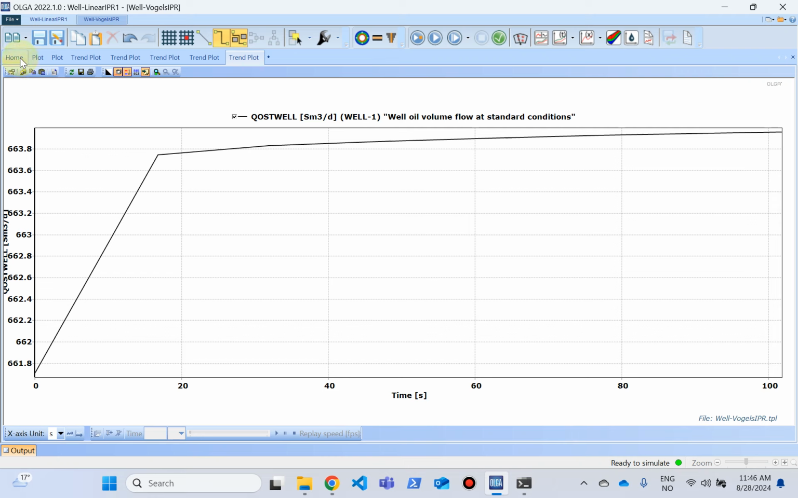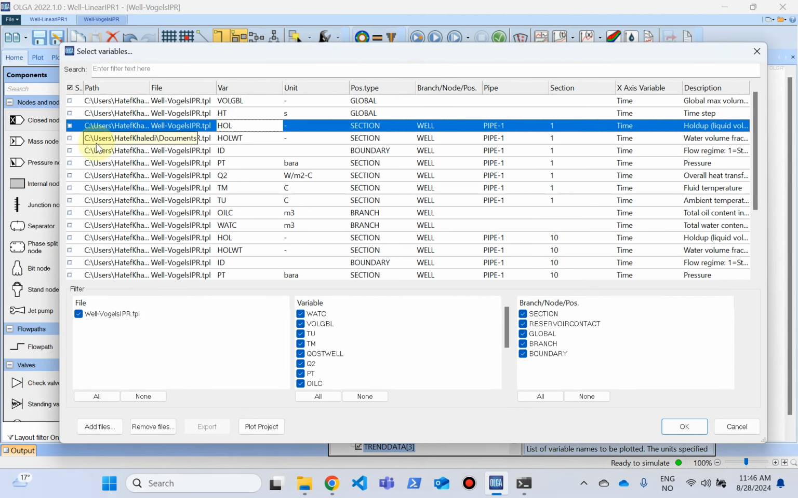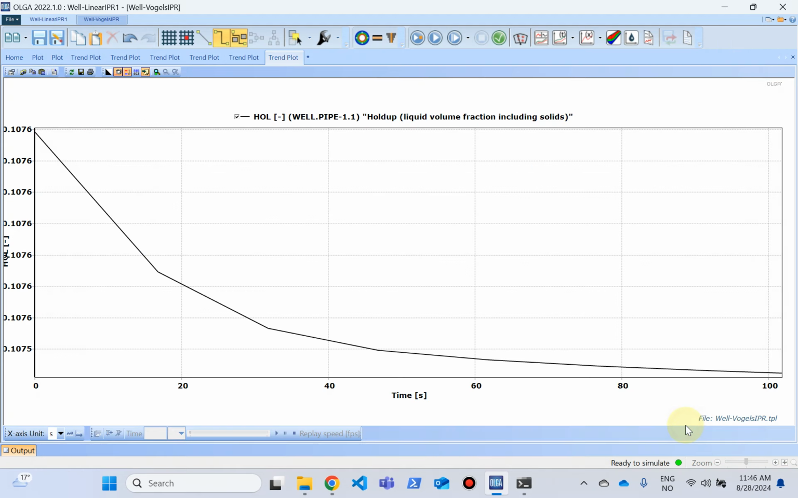And for example, you can plot other properties. You can plot holdup to see how much of this production is oil or liquid and how much is really gas. You can see that only 10% of the content of the well is oil and the rest is gas. Very, very interesting. It seems like it's mostly gas. I think that was it more or less.